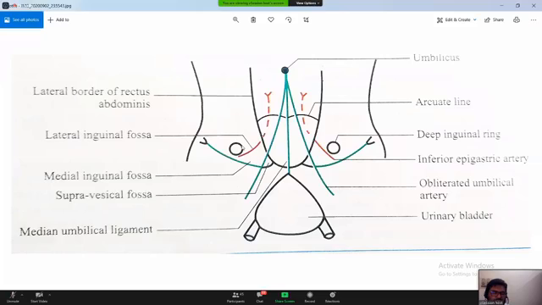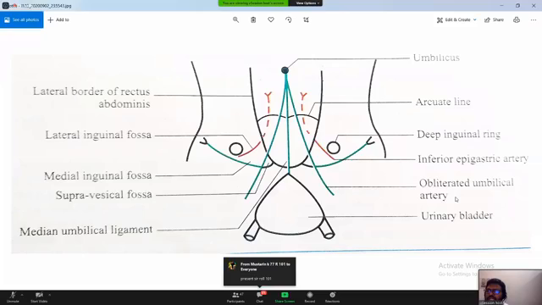Indirect inguinal hernia. And if something comes out medial to this inferior epigastric artery, that is called direct inguinal hernia. And again, there are two varieties: medial and lateral. Right. So medial and lateral, this is demarcated by the obliterated umbilical artery. You will not understand everything of this obliterated umbilical artery, umbilical veins. So I'm not going to detail. Just remember, this is the obliterated umbilical artery, and that makes the boundary of this.